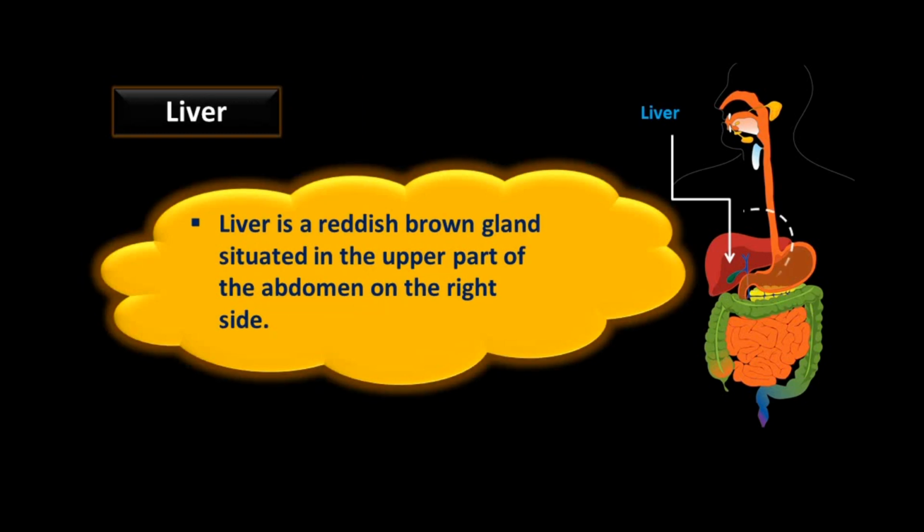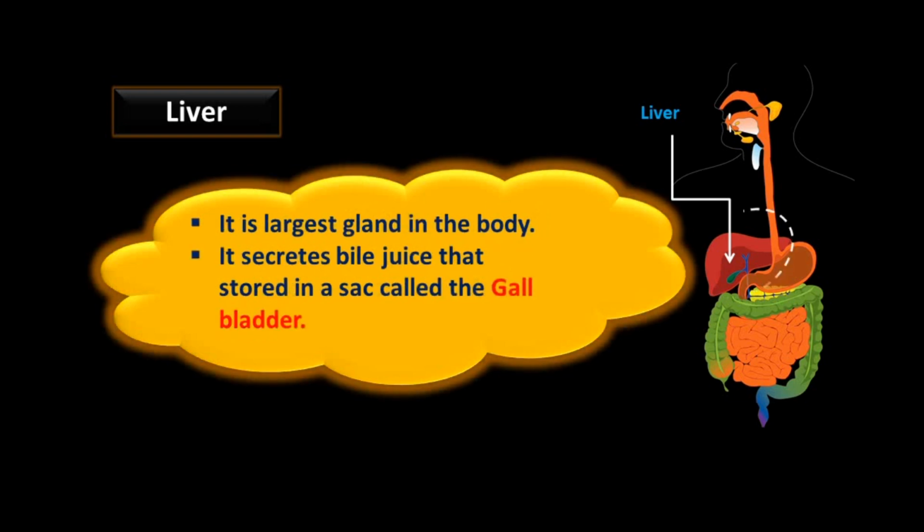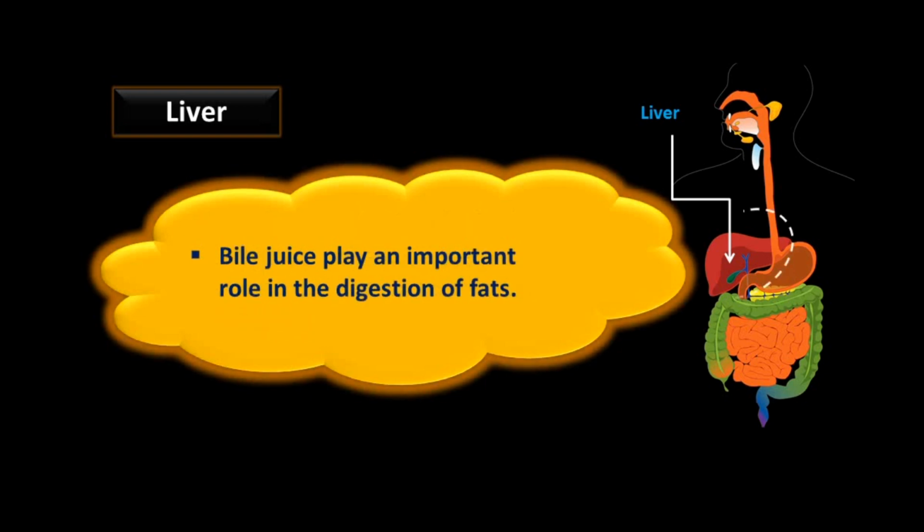Liver is a reddish brown gland situated in the upper part of the abdomen on the right side. It is the largest gland in the body. It secretes bile juice that is stored in a sac-like structure called the gallbladder. Bile juice plays an important role in the digestion of fats.